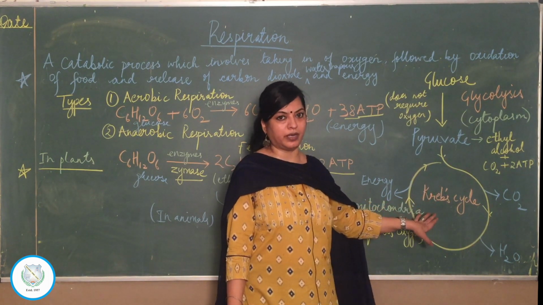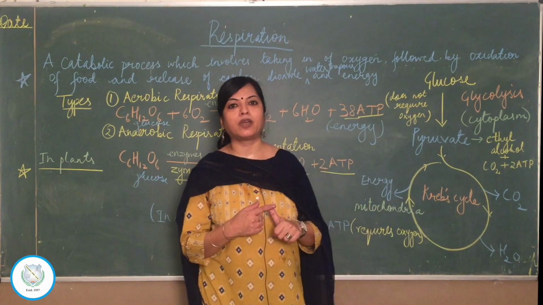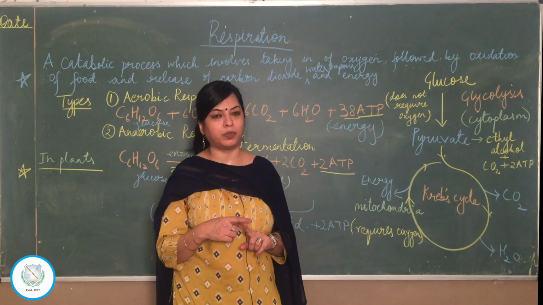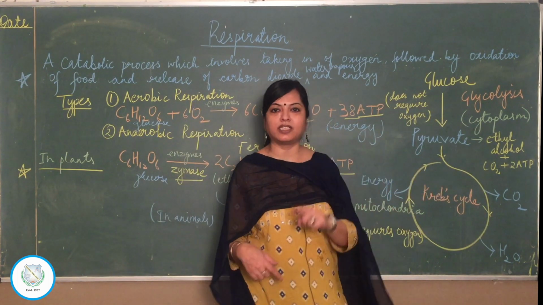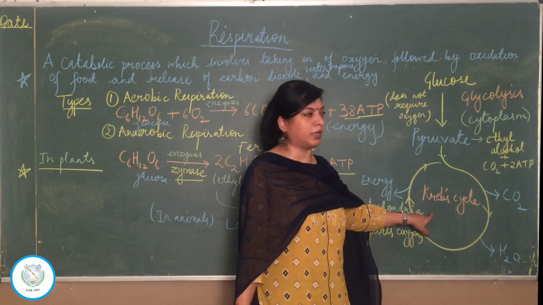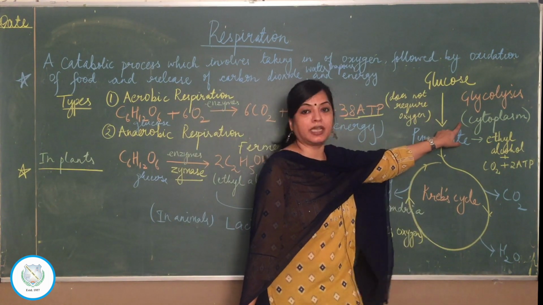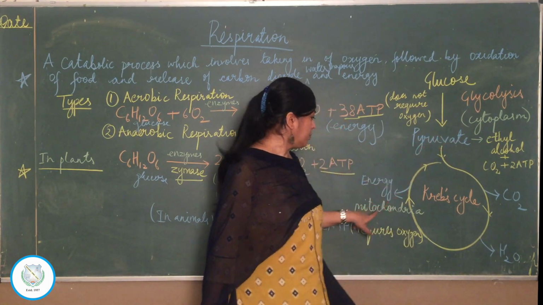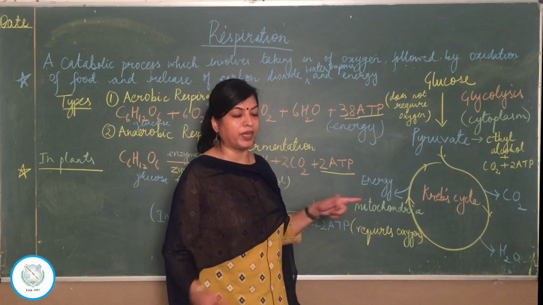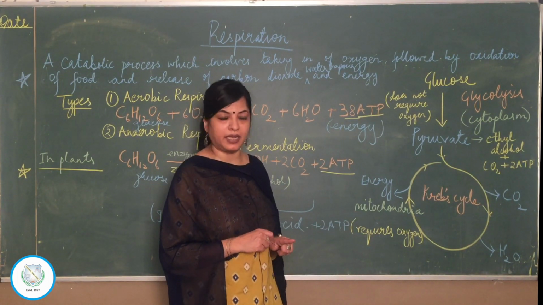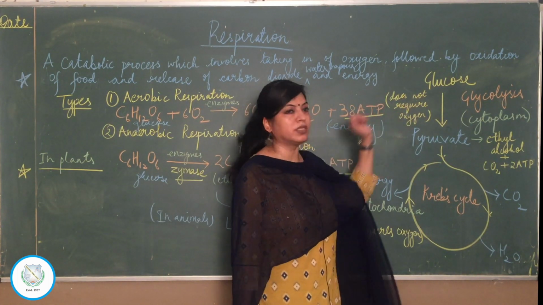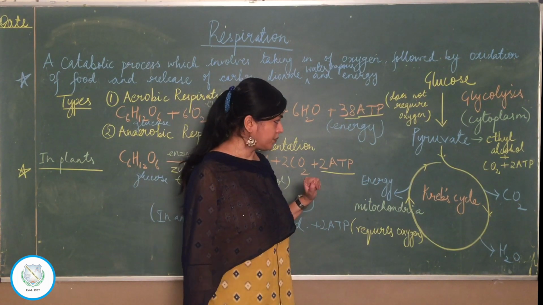Now, a few things about Krebs cycle. Let's compare it. If glycolysis was a linear pathway, Krebs cycle is what? A cyclic pathway. As you can see, it's a cycle. A cycle has no beginning and ending point. It just goes on continuously. So this is a cyclic pathway. Now here I have mentioned what is the site of glycolysis? Cytoplasm. But if you check here, what is the site of Krebs cycle? Mitochondria. So point 1, Krebs cycle is a cyclic pathway. Point 2, it occurs in the mitochondria, unlike glycolysis which was occurring in the cytoplasm.